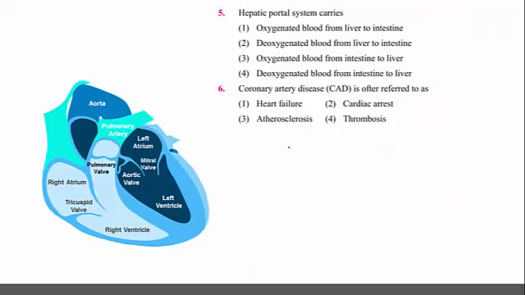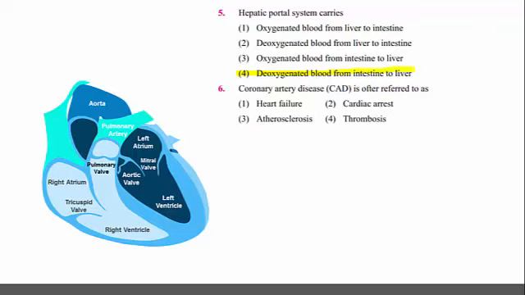Hepatic portal system carries. What is the meaning of hepatic portal system? Hepatica means liver. So the hepatic portal system is a special feature in vertebrates, especially in humans. And what is the function of the hepatic portal system? The hepatic portal system carries deoxygenated blood from the intestine to the liver.